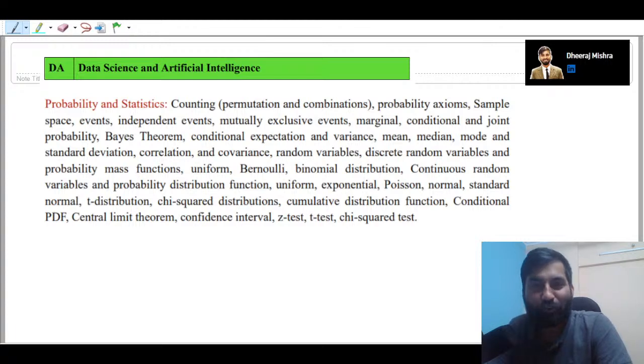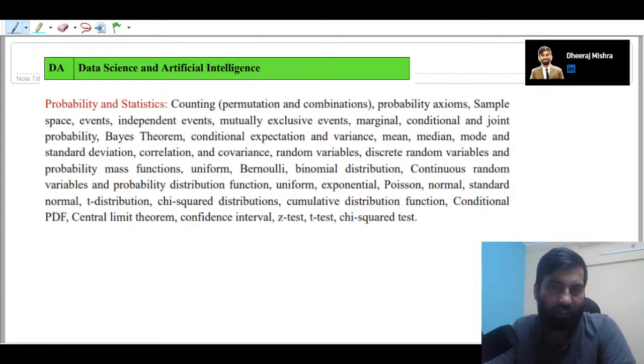I have been waiting for this moment. I'm going to start probability and statistics for GATE data science and AI, data science and artificial intelligence. This course is going to make a difference in your lives, as well as help you understand machine learning, right?